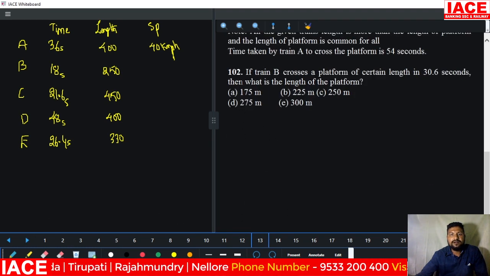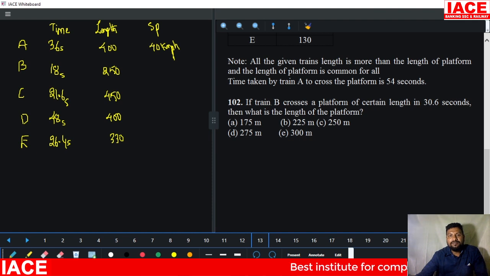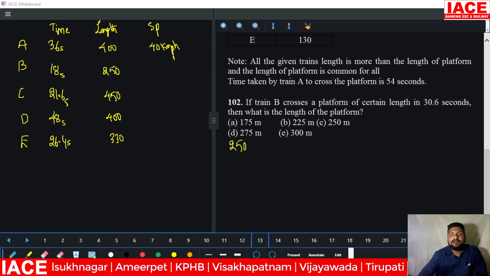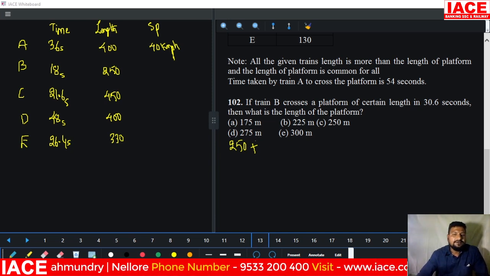Next question for the same data. If train B crosses a platform of a certain length in 30.6 seconds, then what is the length of the platform? The initial platform is common, leave it. Now the new platform. Train B is how many meters? 250 meters. A 250 meter train is crossing a platform, and we don't know the platform length.